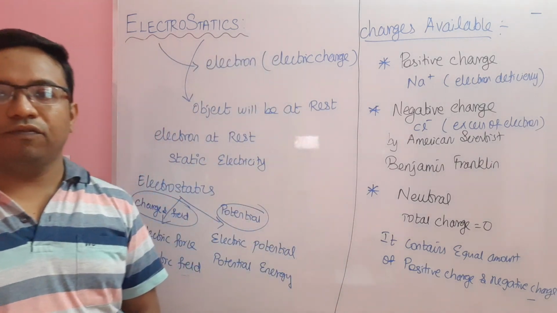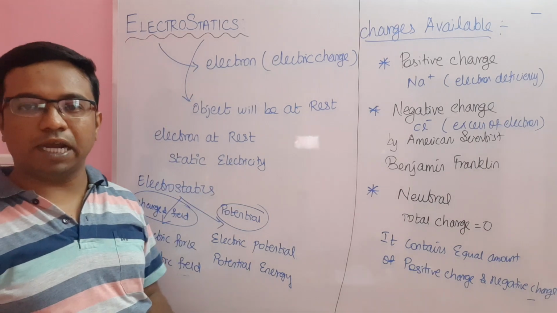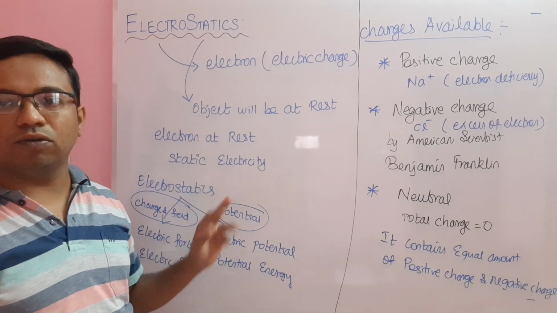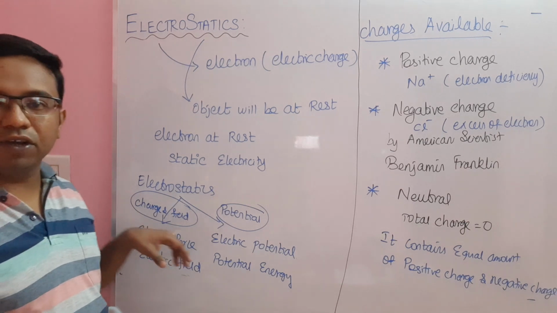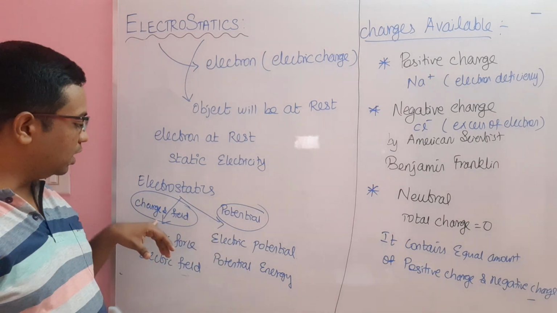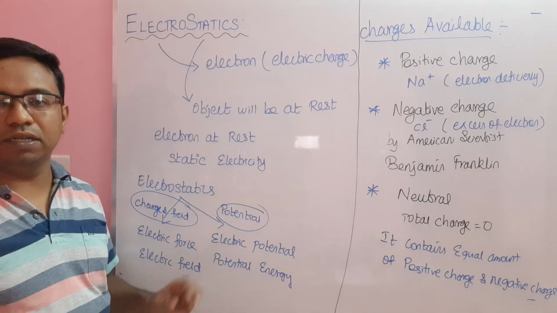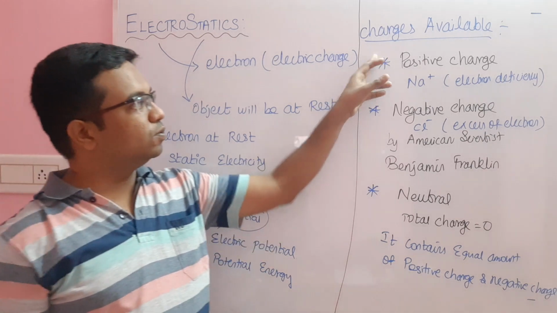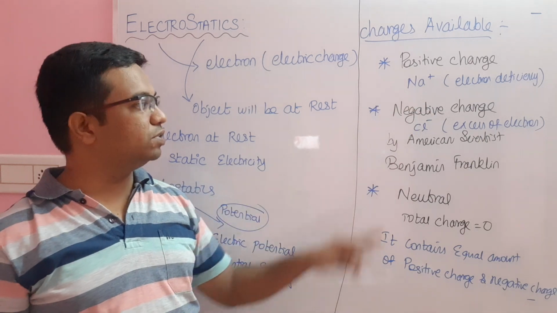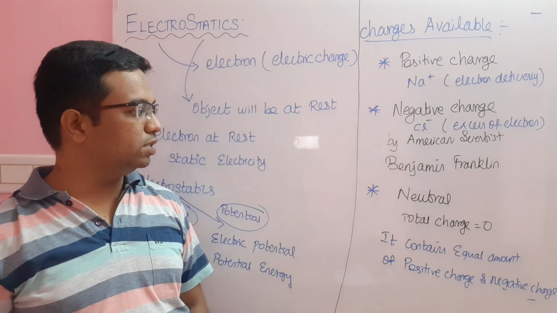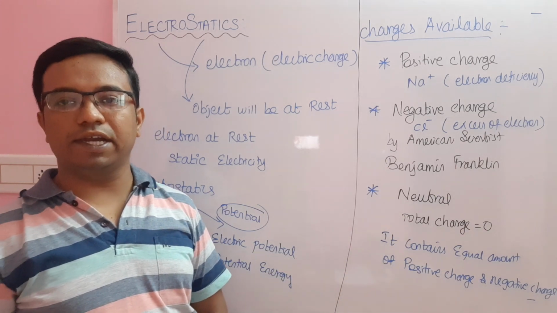So this is what we discussed in this video. Electrostatics is a branch of physics which deals with electrons at rest. The other name for this is static electricity. In this chapter we are going to study two important contents: charge and field, where we study electric force and electric field, and then potential in the second part. Electron deficient is called positive charge, excess of electrons is negative charge, and for neutral the total charge is 0, containing equal amounts of positive and negative charges. Thank you.